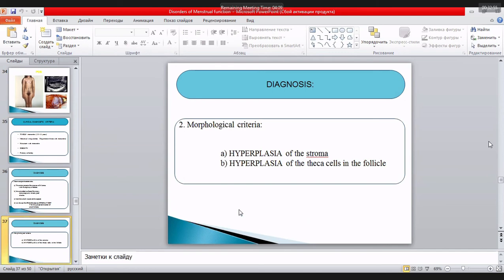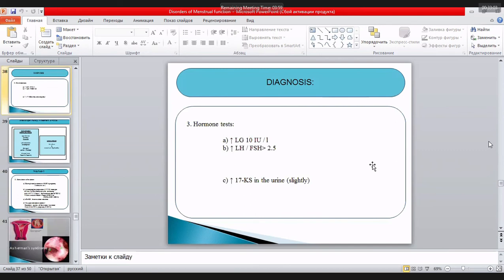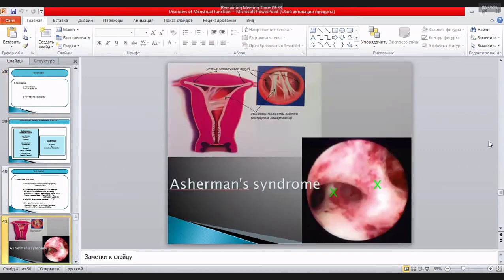We have morphological changes. It is hyperplasia of the stroma of the ovary and hyperplasia of the theca cells in the follicles. In hormonal investigation, we have an increased level of luteinizing hormone and an increased ratio between luteinizing hormone and follicle-stimulating hormone. And usually, if we inspect urine, we have an increase of the level of 17-ketosteroids, slightly increased, but it is a specific sign of this ovarian disorder.